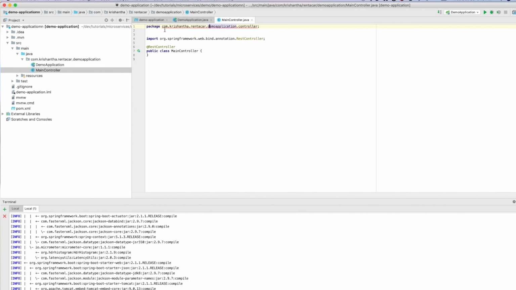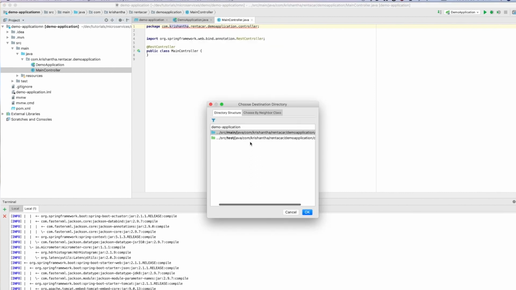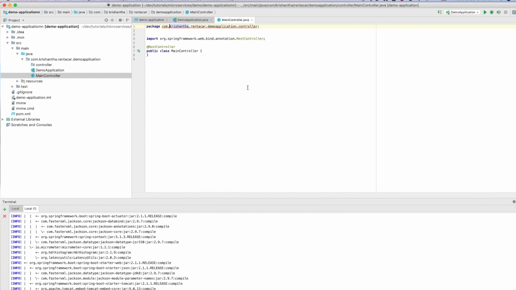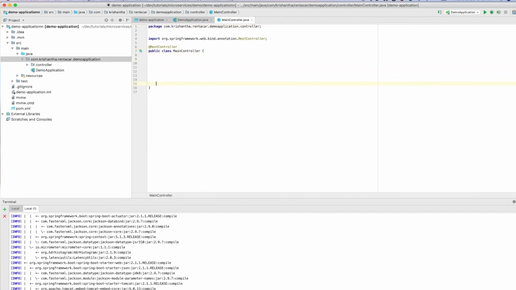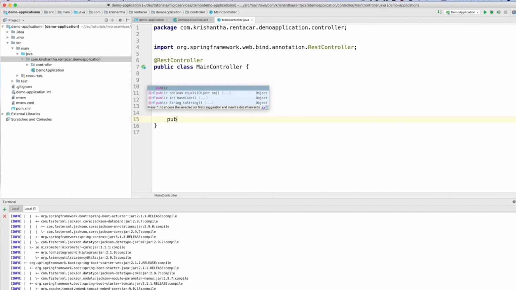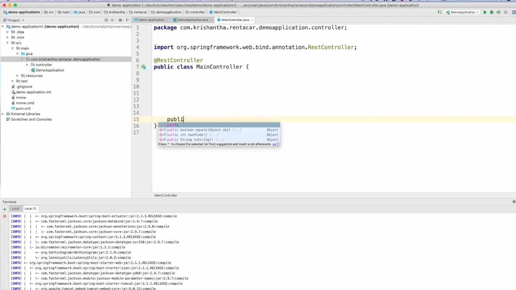It's not necessary, but just to make it clear. So now you have a controller, and you can create methods here: public String greeting.